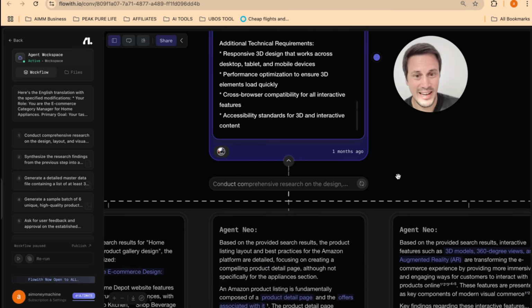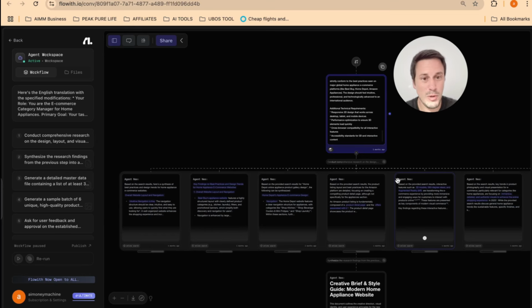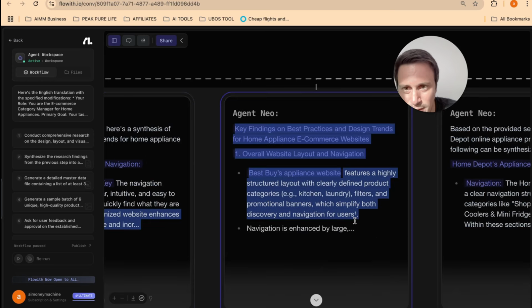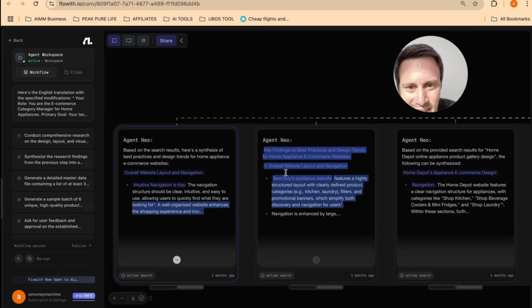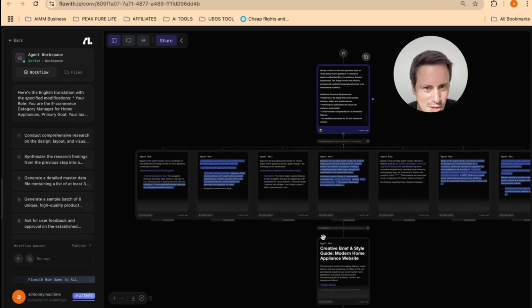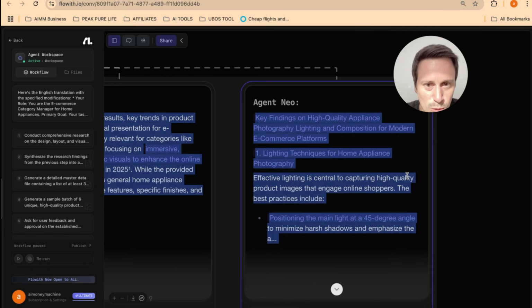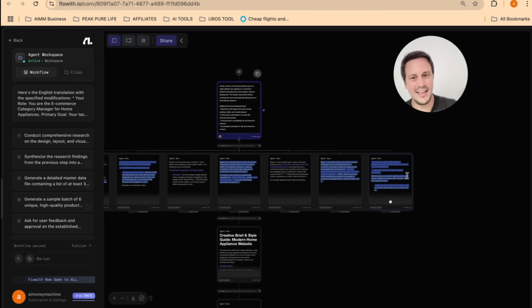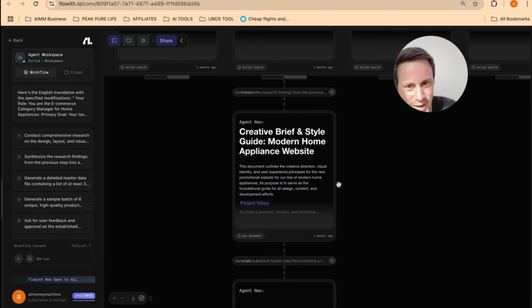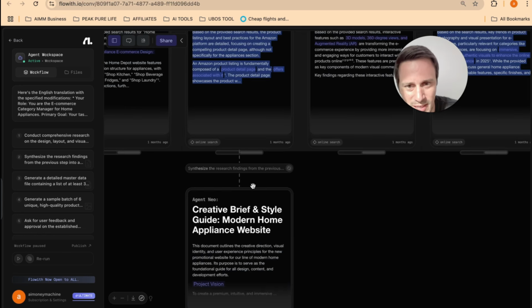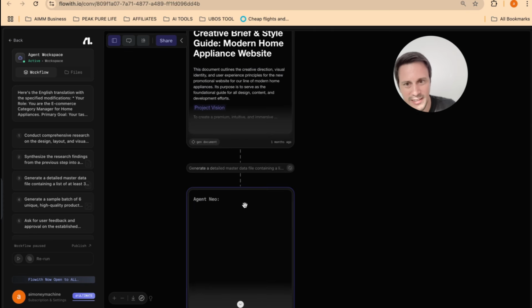Once that was done, it then went out and conducted comprehensive research on the design of this website. And you can see it did everything from the overall website layout and navigation to finding the best practices, all sorts of things that it did. And what's really cool about Agent Neo is it shows you all the sources. It then decided, okay, I am going to create a brief and style guide for this modern home appliance website. And then from that, it generates a detailed master file.